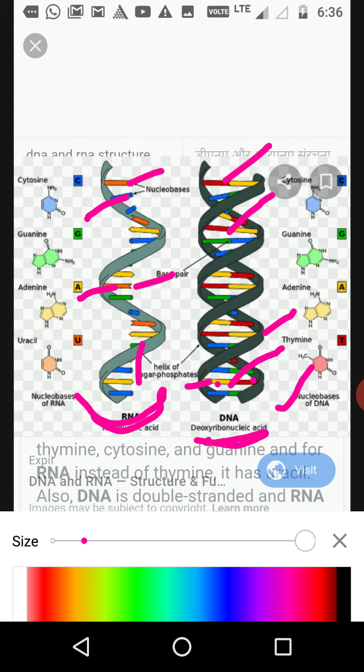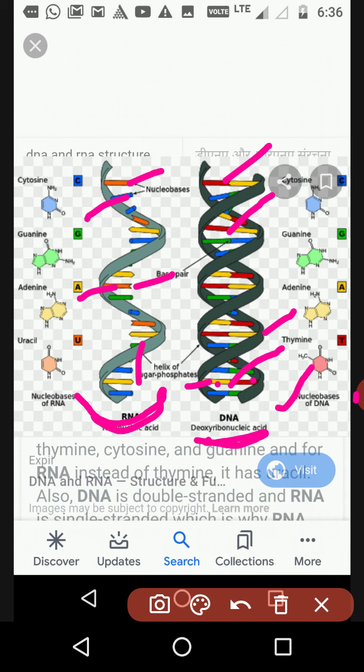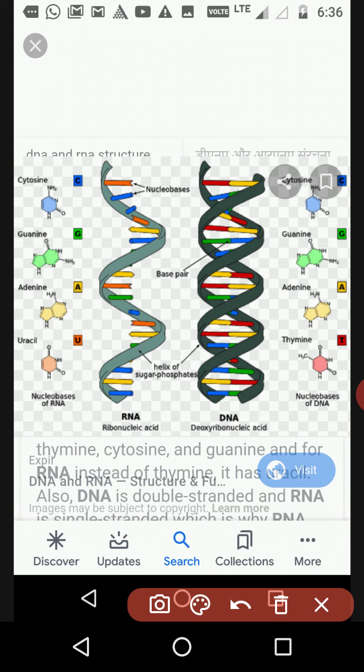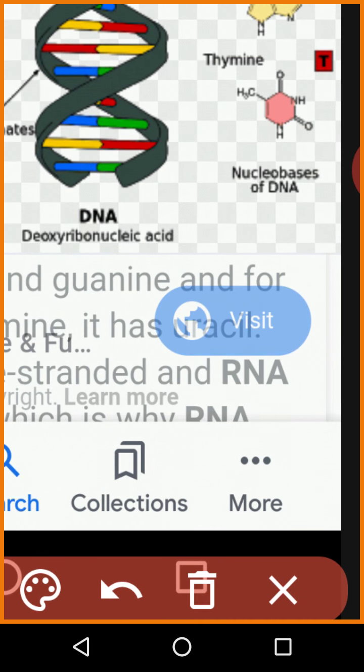I am going to show you another structure of DNA, then you can identify what is DNA and what is RNA. Clear? So this is the major difference in the structure of RNA and DNA. We can study the main difference between the structures of DNA and RNA. Clear?